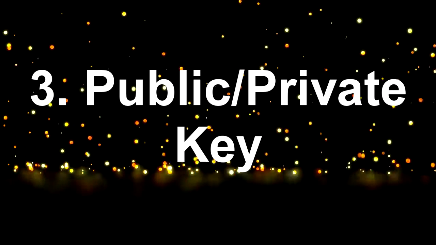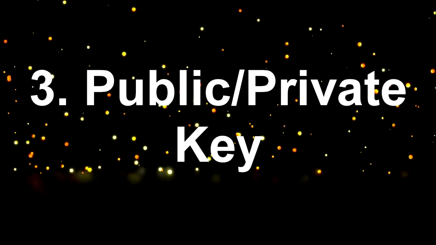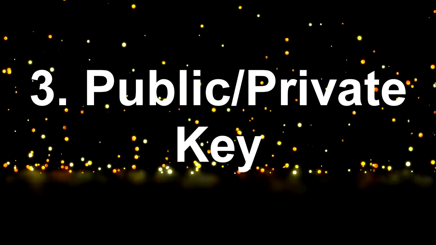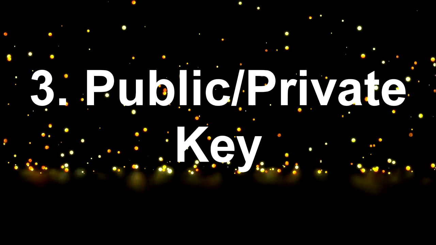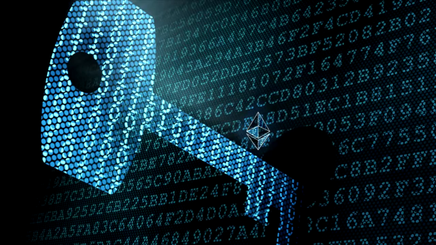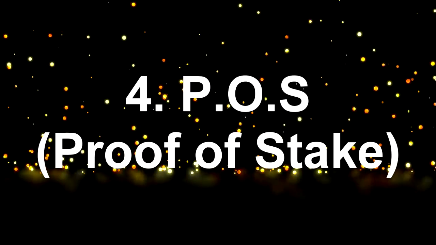Number three, public or private key. In cryptography, a public key is a cryptographic key that can be utilized by any party to encrypt a message. Another party can then receive the message and use a key that is only known to that individual or group to decode the message.